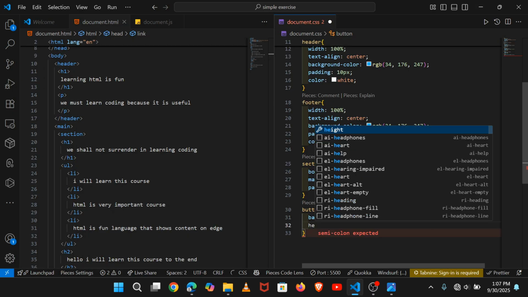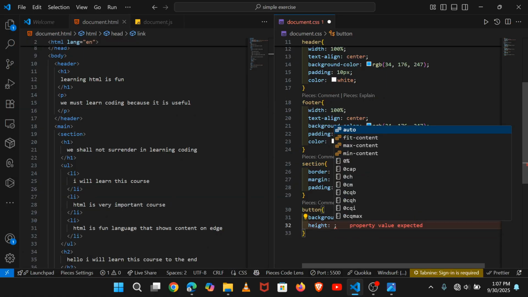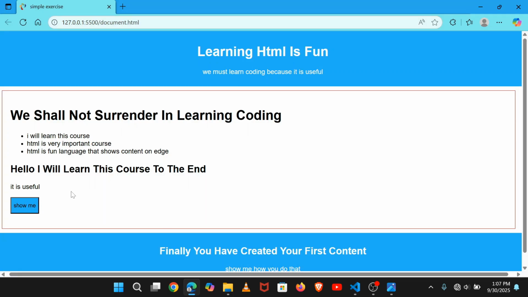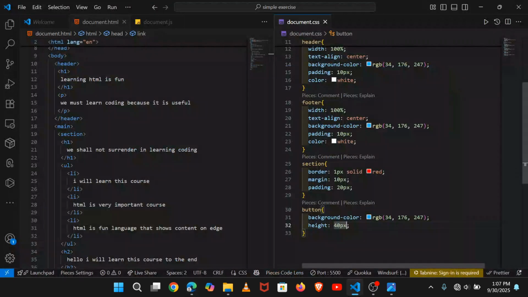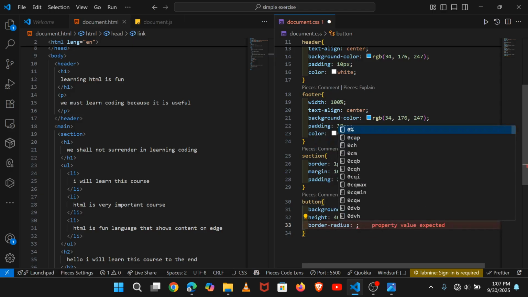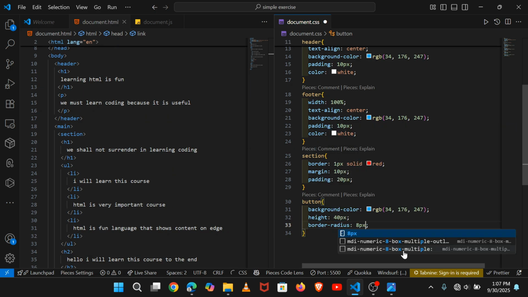I will set the height, for example, to 40 pixels like that. Now the height has changed, and I'm going to give it a border radius so that the rectangular edge changes to a rounded corner. So you put there 8 pixels.